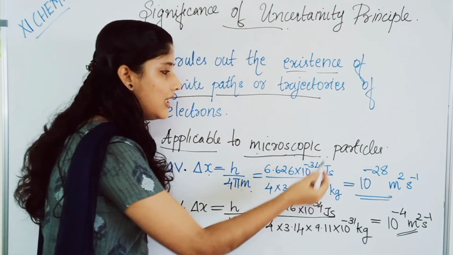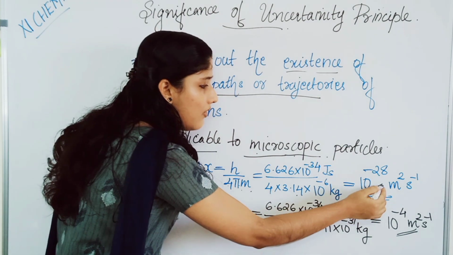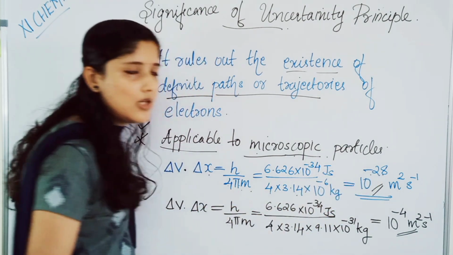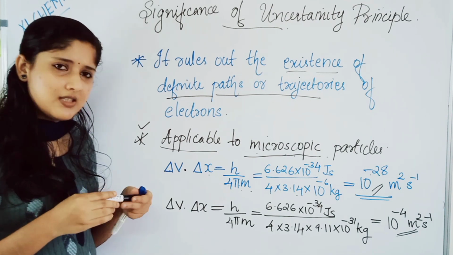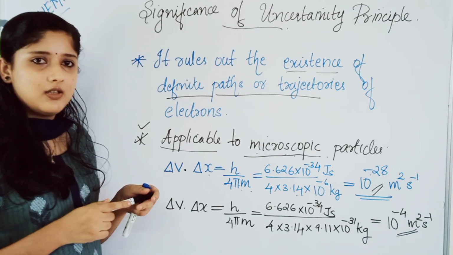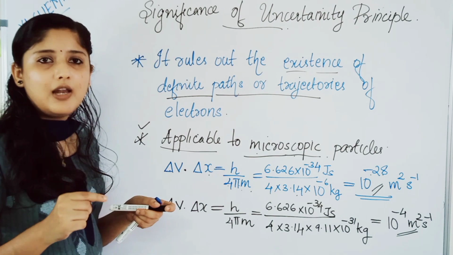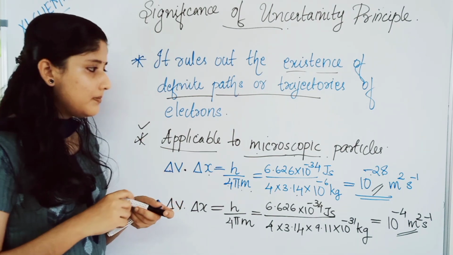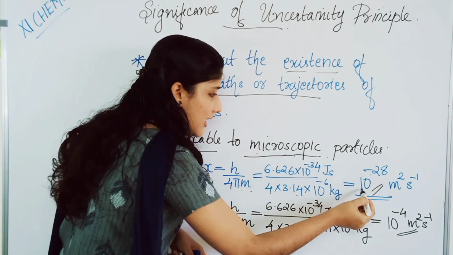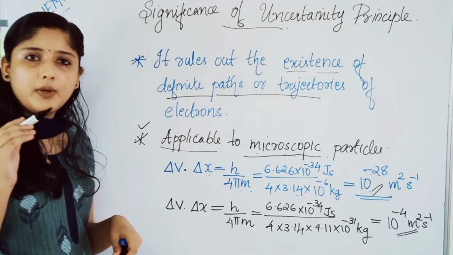If you calculate this, you will obtain 10 raised to minus 28 meter square second inverse. Is it a negligible value? It's a negligible value, 10 raised to minus 28, that much zeros ahead. So this is negligible for a macroscopic particle.